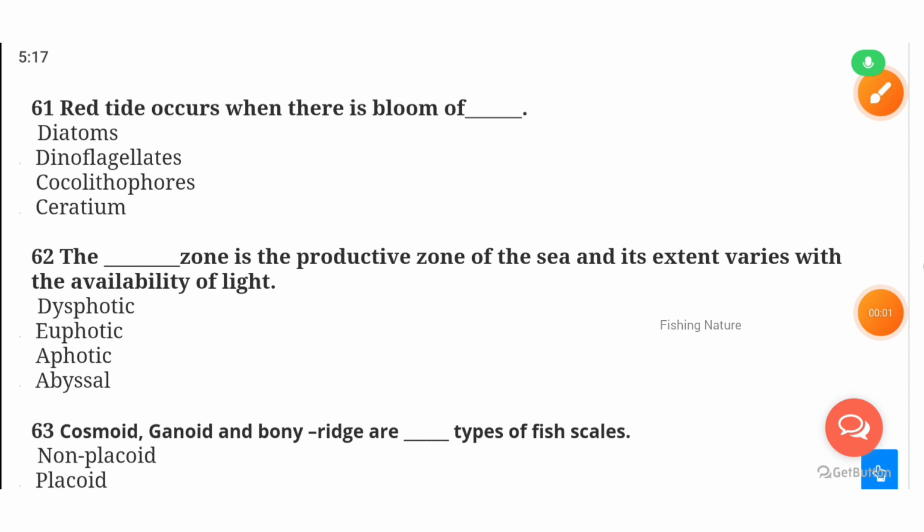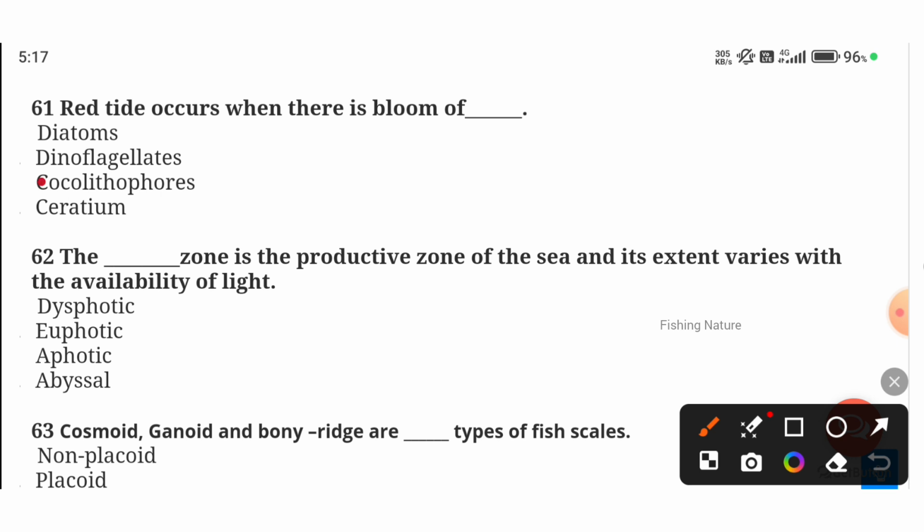Red tide occurs when there is a bloom of which species? It is caused by dinoflagellate species, for example Alexandrium and Gonyaulax. These cause the red tides. And the dash zone is the productive zone of the sea, which varies with the availability of light. It is the euphotic zone.